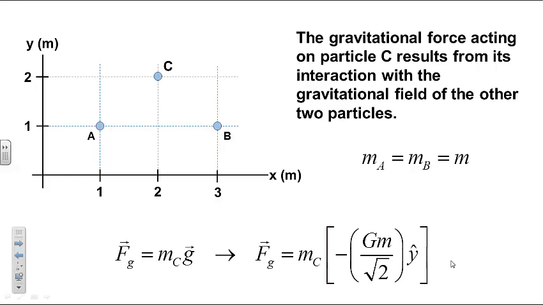The gravitational force acting on point particle C in this system depends upon the gravitational field experienced by this point particle. This gravitational field arises from point particles A and B. We have already calculated this gravitational field, and if the masses of particles A and B are identical, the net gravitational force acting on particle C is in the negative direction along the y-axis.